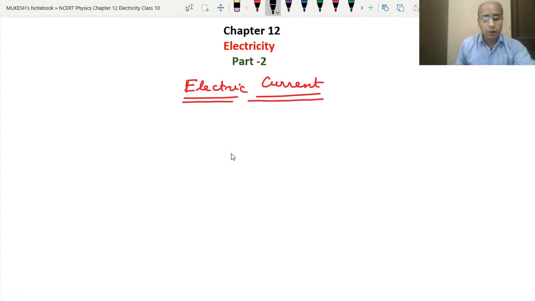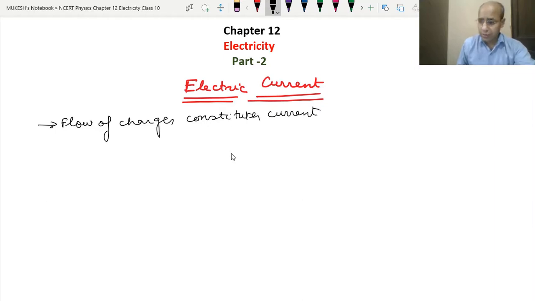Now how can we define the electric current? The flow of charges constitutes current. That is the definition.